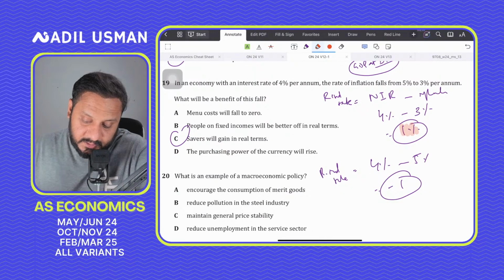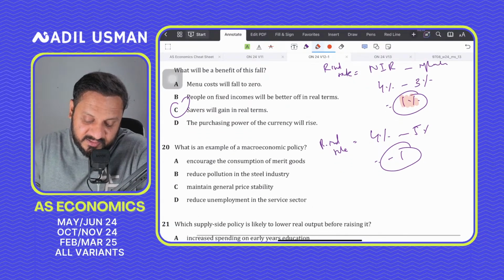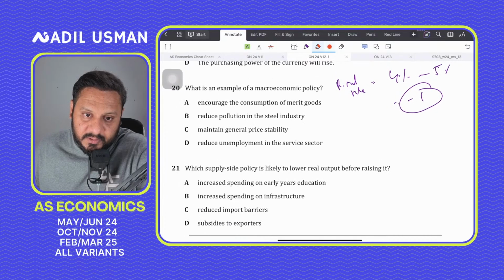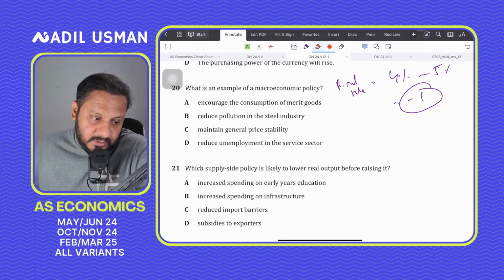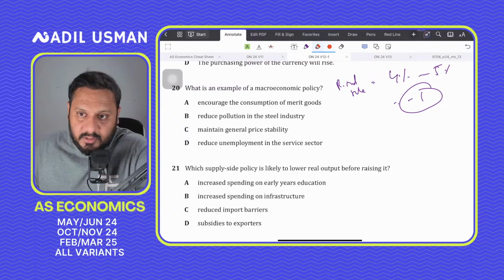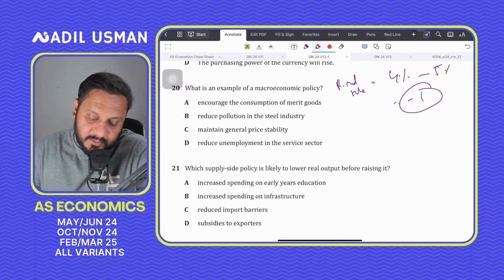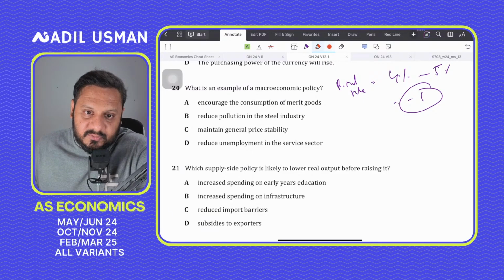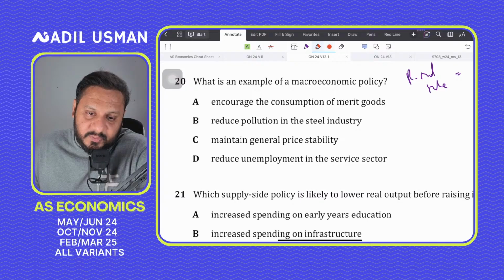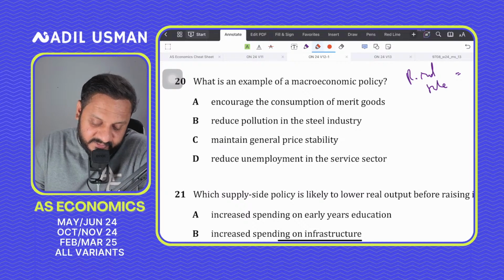right? Question number 20, what is an example of macroeconomic policy? Abdullah, आपका question मुझे समझ में नहीं आया. I mean, I didn't understand what you're asking. Question number 20, what is an example of macroeconomic policy? So what should be the correct answer for 20? Again, maintain price stability, easy.